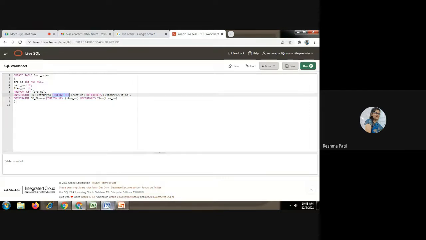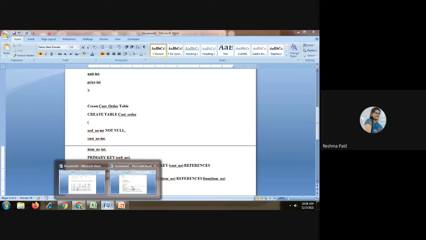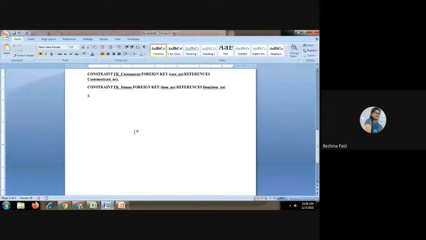This third table, normally they will tell you in the question only, create a third table which will show the relationship between the first two tables. They will give relations like this: one to many, many to one, and many to many. In the question only they will write that there is a one to many relationship between the tables, or a many to one relationship between the tables.